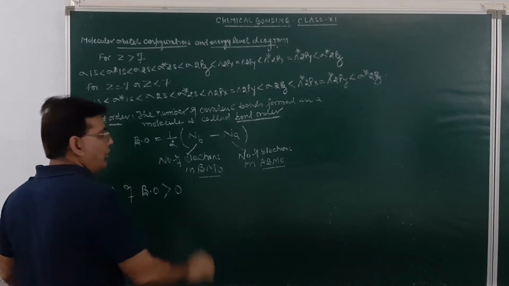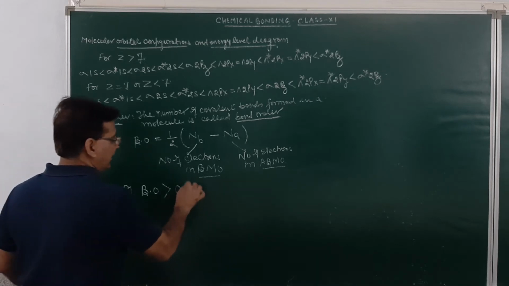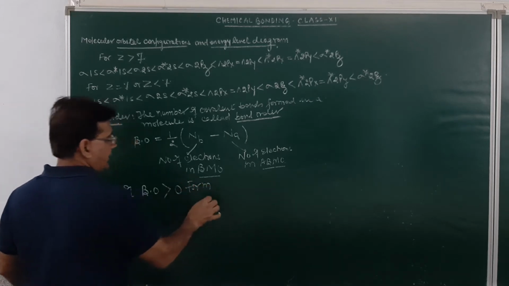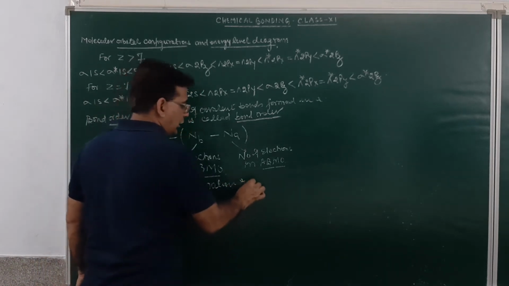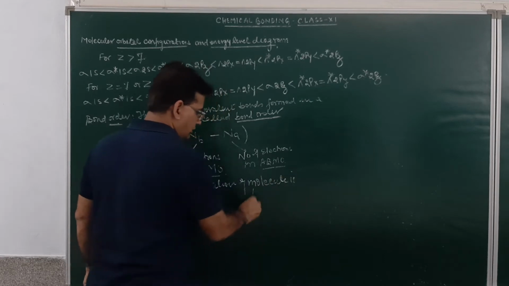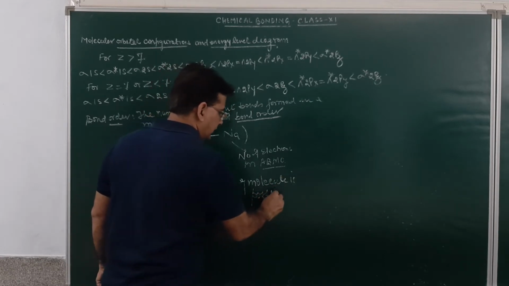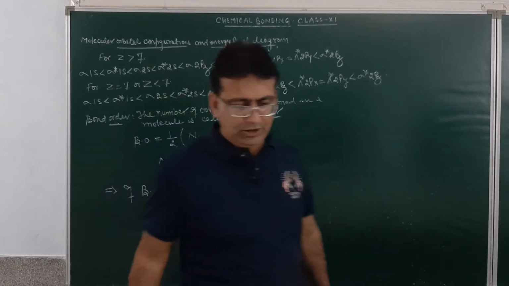Now, I told you, students, if bond order is greater than 0, then the molecule exists. Then the formation of the molecule is possible.